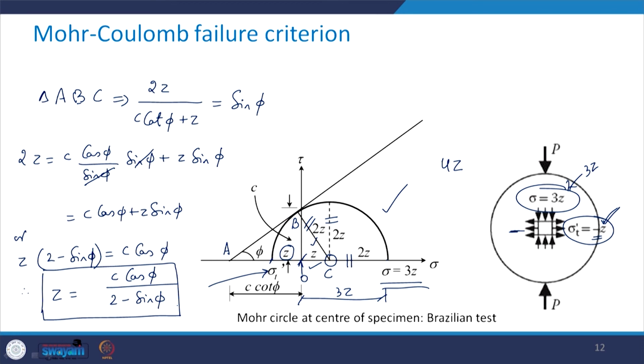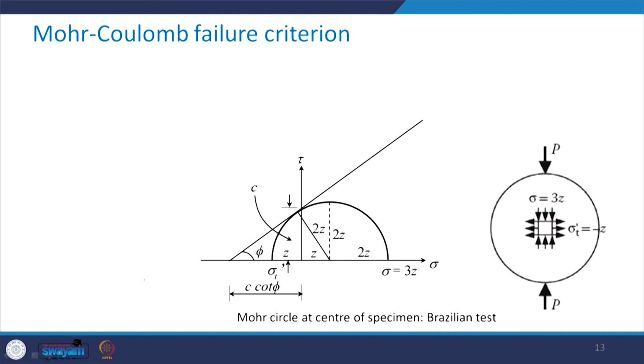Here Z is representing the tensile strength. So the tensile strength in case of the Brazilian test is going to be given by this expression, which is C cos phi divided by 2 minus sine of phi.